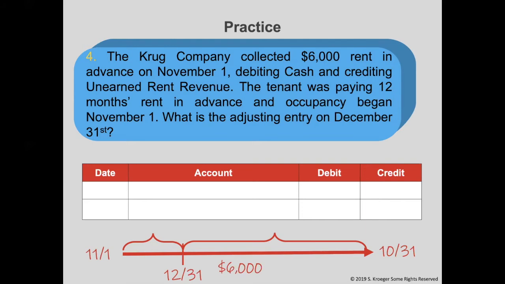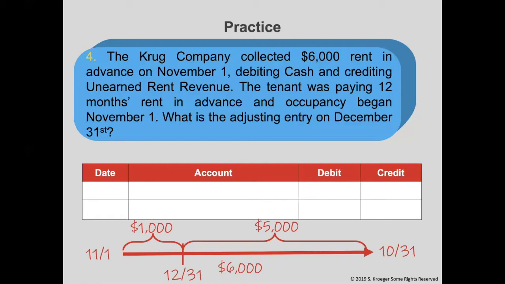How many months have passed from November 1st to December 31st? It was 2 full months, all of November and all of December. If it's $500 a month and 2 months have passed, how much revenue did we earn this year? It would be $1,000 this year and $5,000 in the following year, for a total of $6,000.